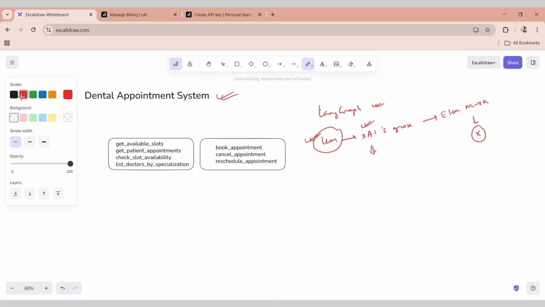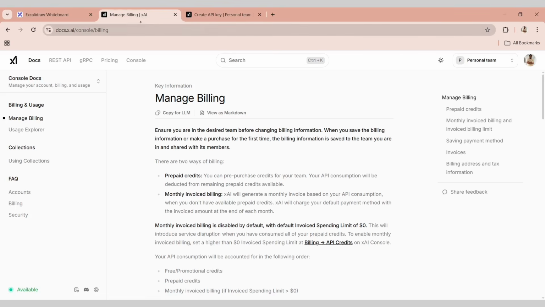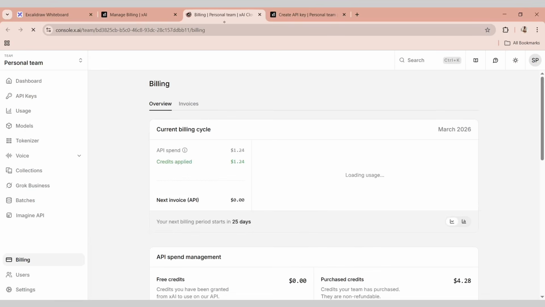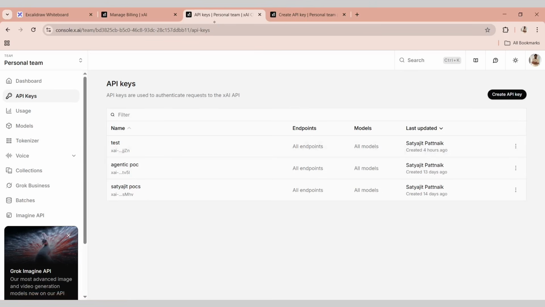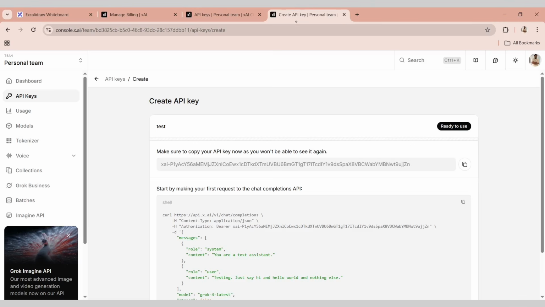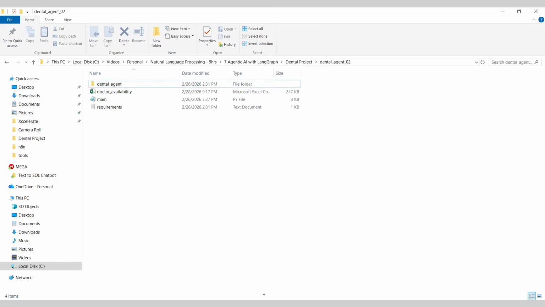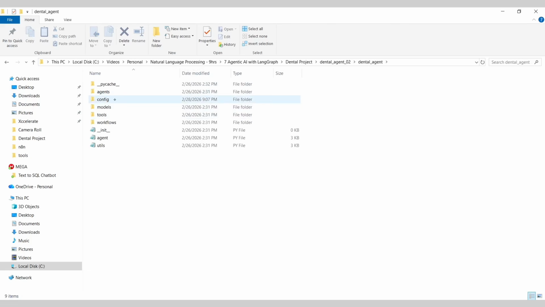Now, in order to get started with xAI, it's very simple. You just have to visit xAI's platform. Once you are logged in, just go to this page, docs.x.ai/console/billing. You just have to move to billing API credits. Once you are in this page, you just have to add some credits. In my case, I have already added like $10. And once you have added, you have to just create an API key and get started with it. So for this exercise, I have already created this test API key, which is open here, and I'm going to use it in my document, in my project.